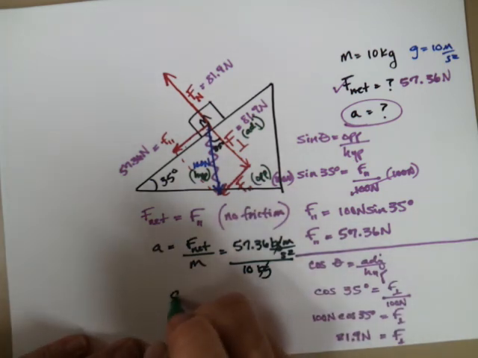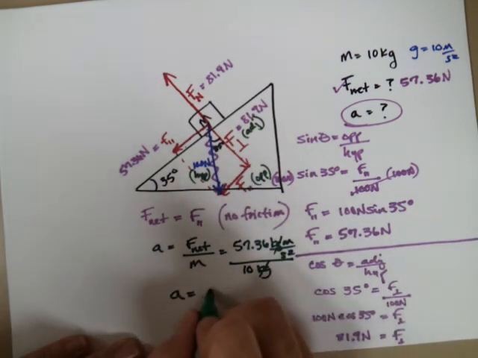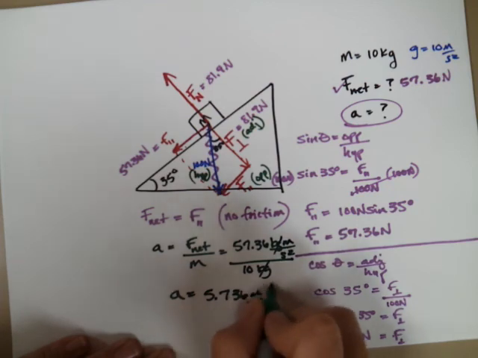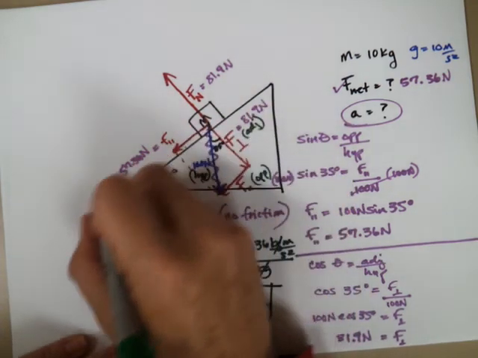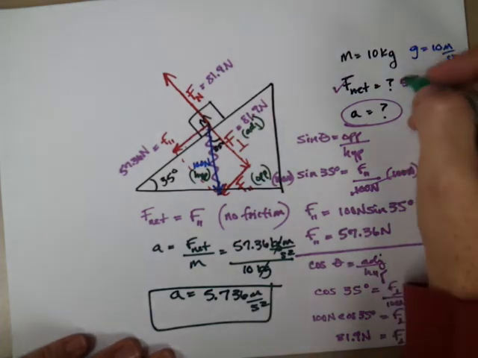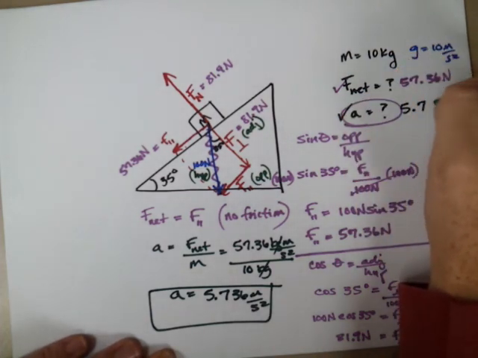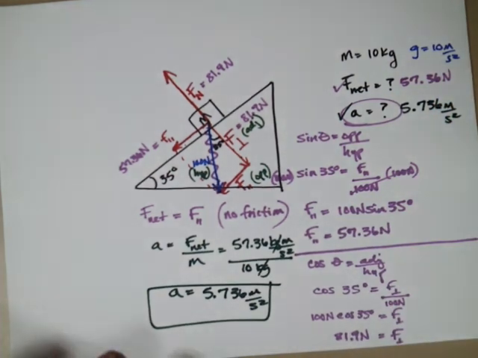Kilogram cancels, so I'm going to accelerate 5.736 meters per second squared down the ramp. So I have all the information completed and solved for this inclined plane problem.